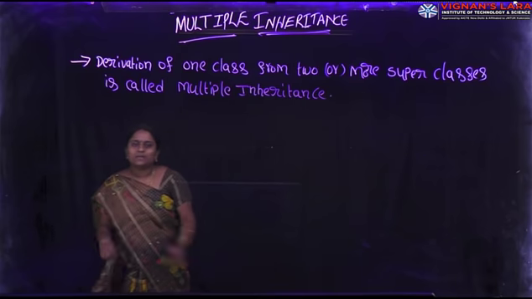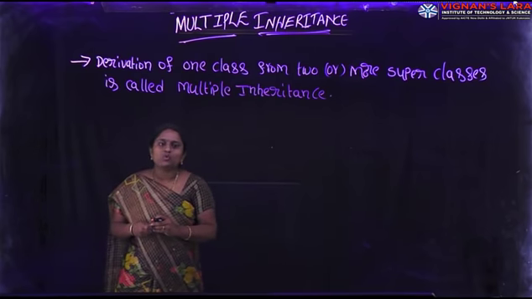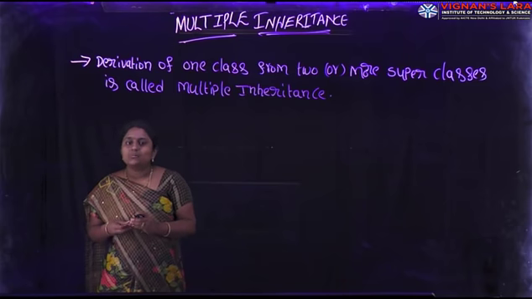Okay, what is multiple inheritance? Derivation of one class from two or more superclasses is called multiple inheritance.